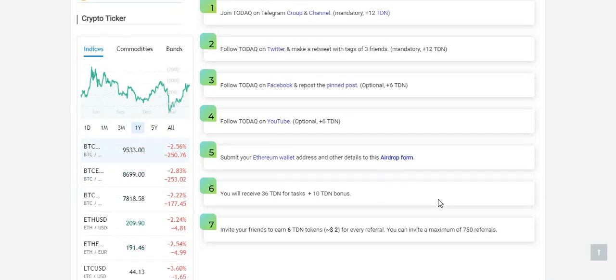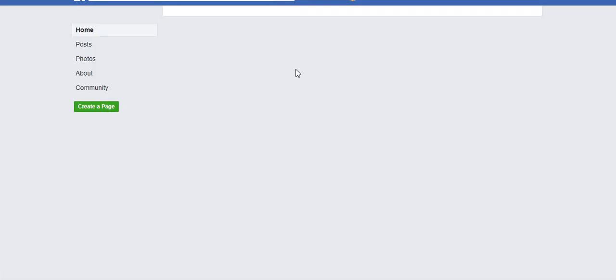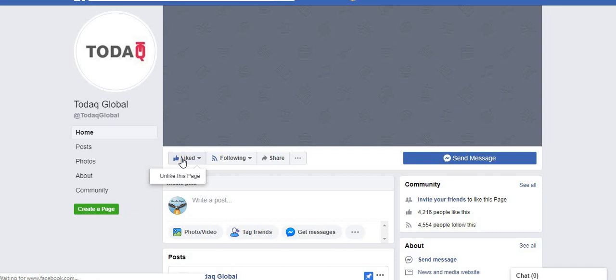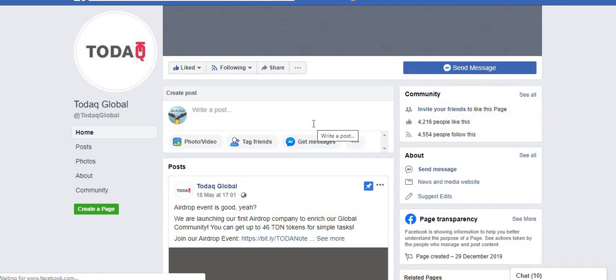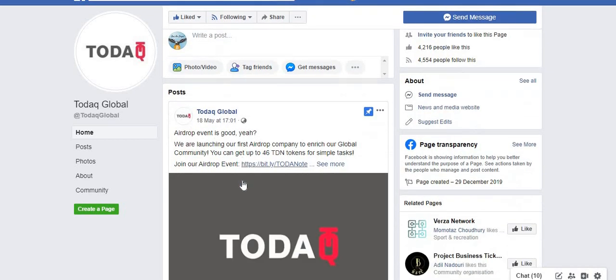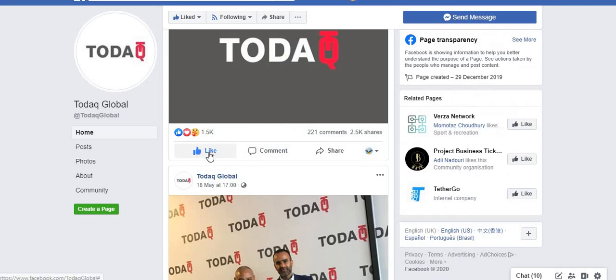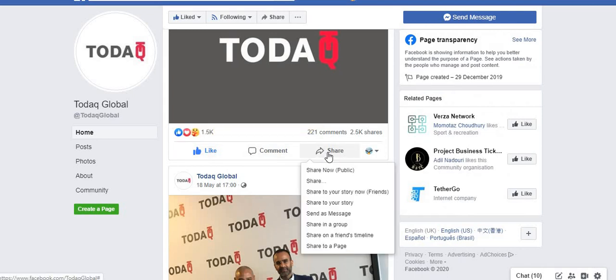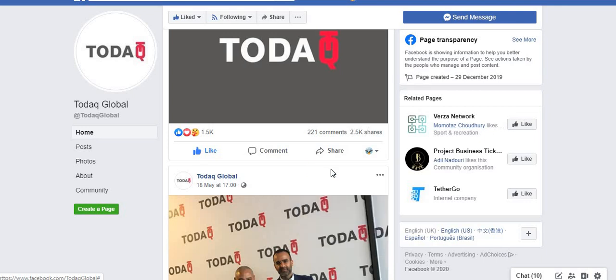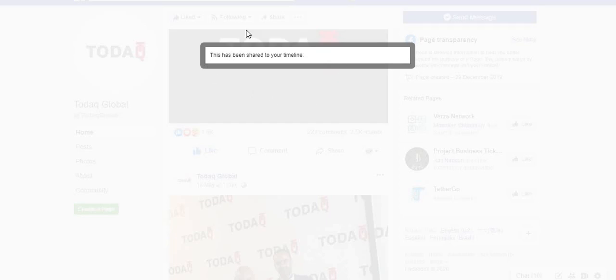Step number 3, follow Todak on Facebook and repost the pinned post. This step also I have done, so click here to go to the Facebook of Todak Global. Click on the like button here. You can see I'm already following the Todak Facebook. This is a pinned post, so click here to like and share it in public. As I always say, this has to be shared only in public. I have already shared, and this has been shared to my timeline.